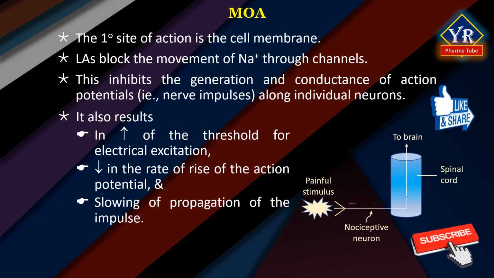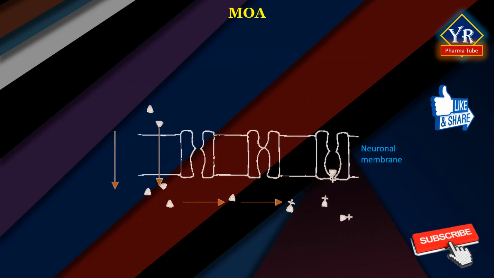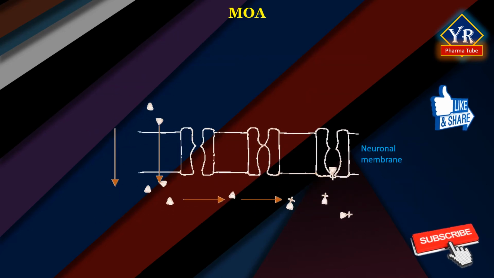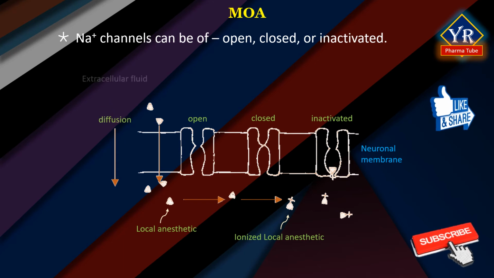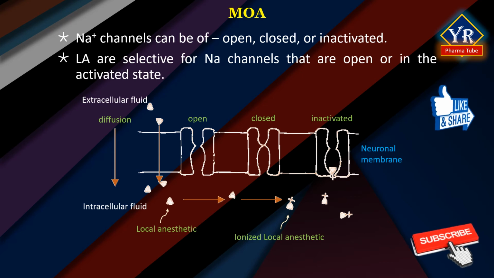The figure illustrates a noxious stimulus transmitted along an afferent nociceptive neuron into the spinal cord and from there to the brain. The figure shown here explains that the sodium ion channels of a neuronal membrane can be in three different states: open, closed, and inactivated. It is also shown that the local anesthetic and ionized local anesthetic diffuse and move from extracellular fluid to the intracellular fluid. Note that local anesthetics are selective for sodium channels that are open or in the activated state.